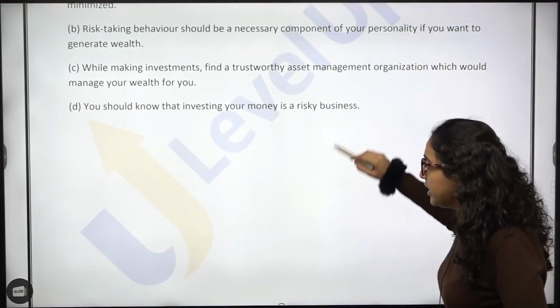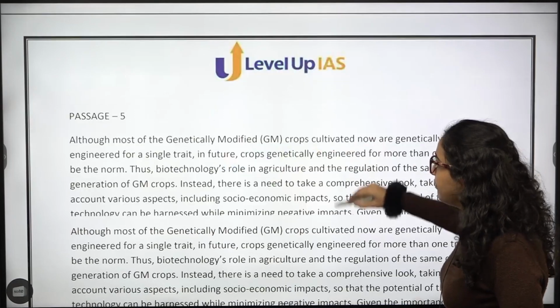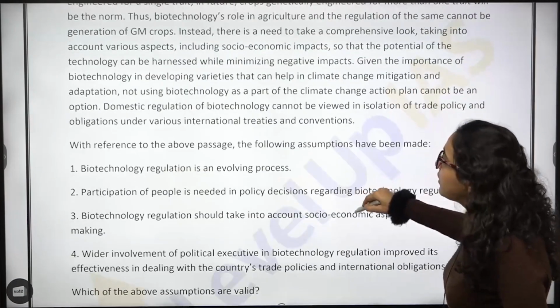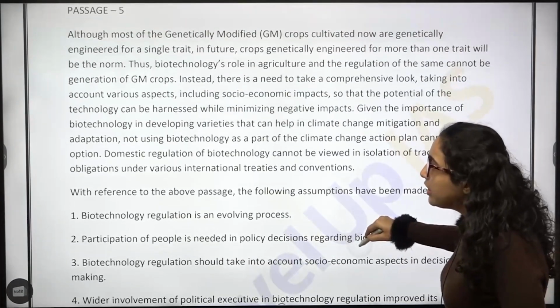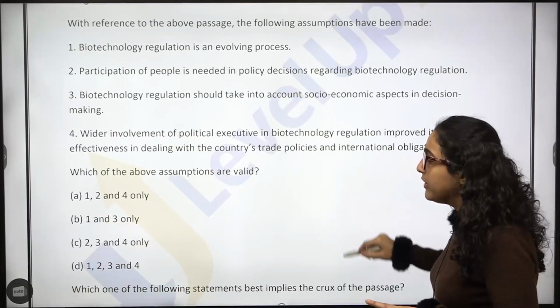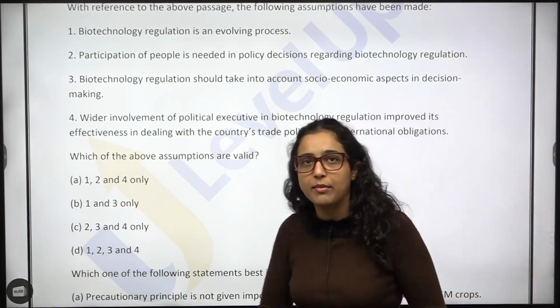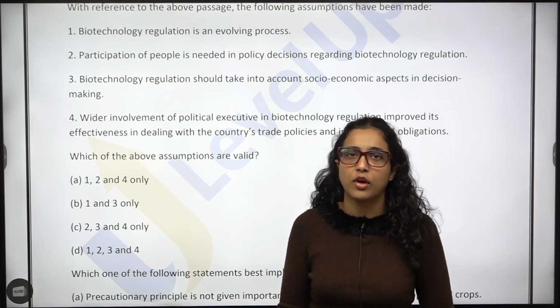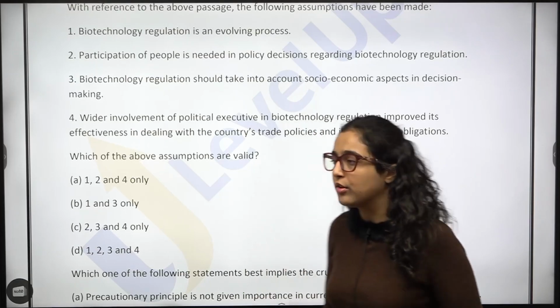one question with it, and then you have passage 5. See, passage 5 is lengthy again, and then you have 2 questions with it. ठीक है? So that means even though this passage is lengthy, if you do this passage, 2 questions will also be solved. So you have to look at the ROI too.